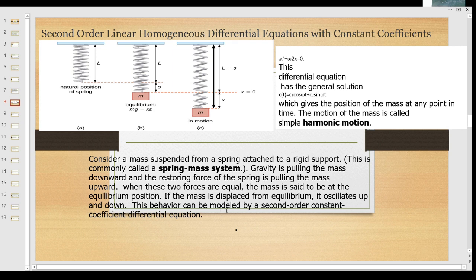This behavior can be modeled by a second order linear differential equation with constant coefficients, and that equation is x double dash plus omega squared x is equal to 0. Solving this differential equation, we get c1 cos omega t plus c2 sin omega t. This is the general solution of simple harmonic motion. It gives the position of the mass at any point in time.